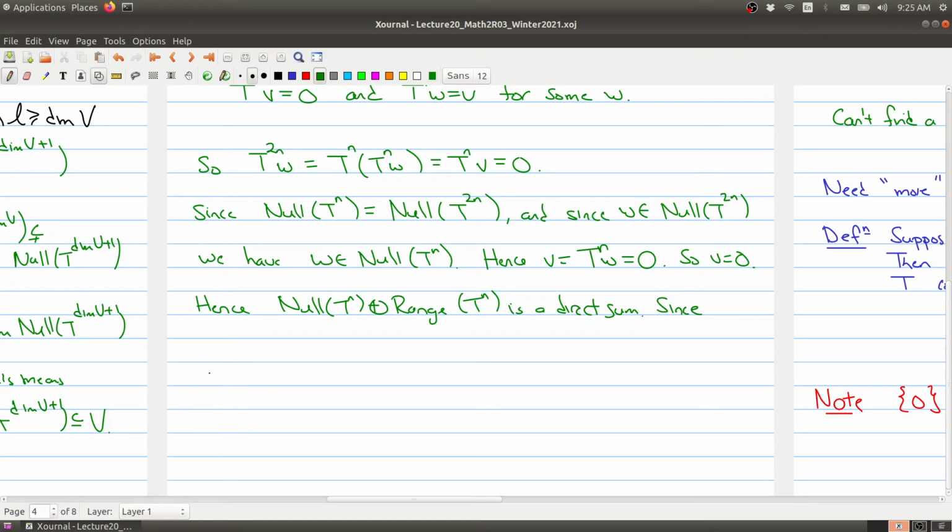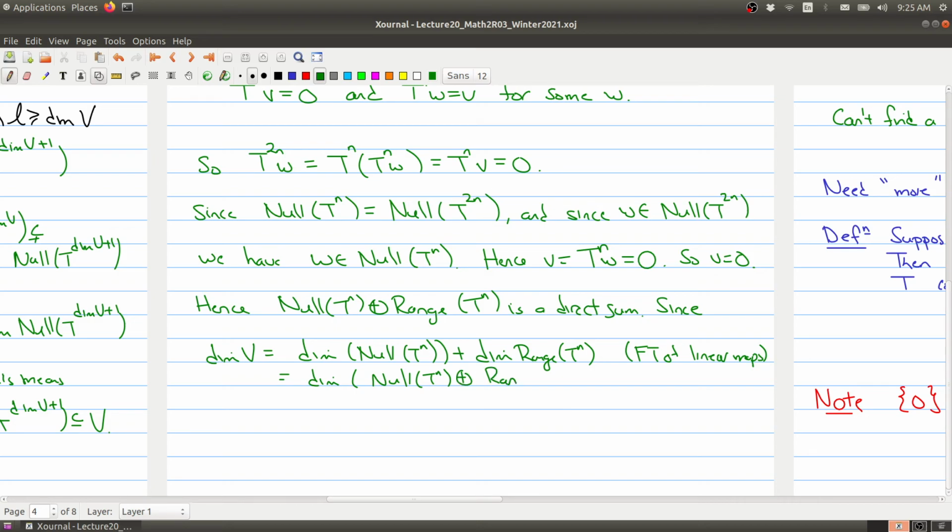So since the dimension of V is equal to the dimension of the null space of T^n plus the dimension of range T^n, this is just the fundamental theorem of linear maps, and this is equal to the dimension of the direct sum of these two spaces.